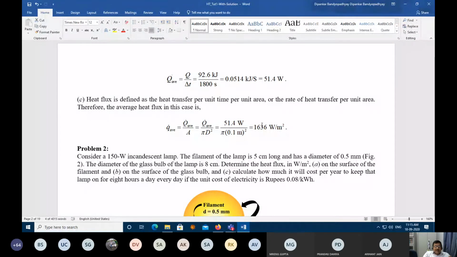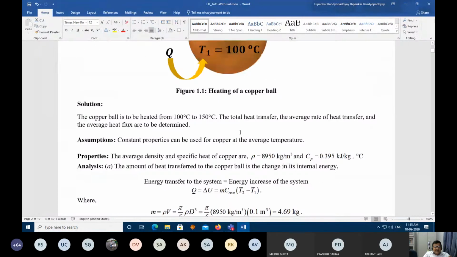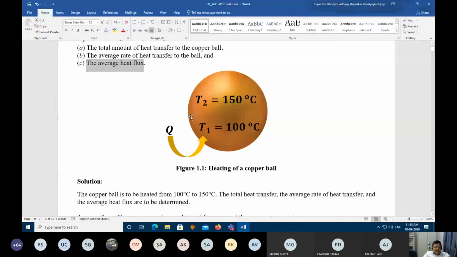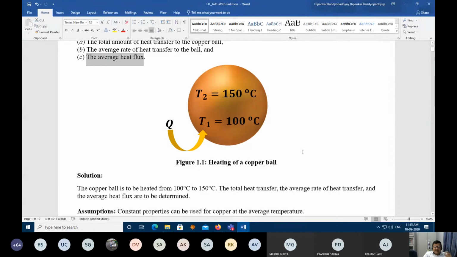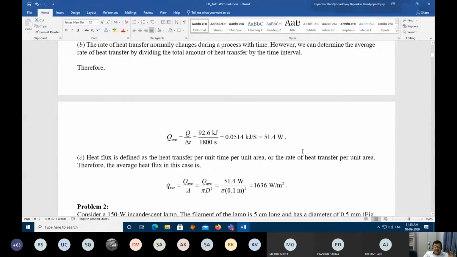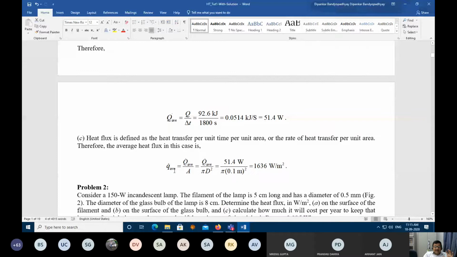Clear? Okay. What is the direction of heat flux? The direction of heat flux is like this, right? And if it is coinciding with the normal of the area, then this is positive. If it is the other way around, then it will be negative. Am I correct? Yes, sir. Understood? So that's why we are writing average heat flux. The system is gaining if the direction of the heat flow is from the surrounding to the system. That should be the interpretation. Is that clear?